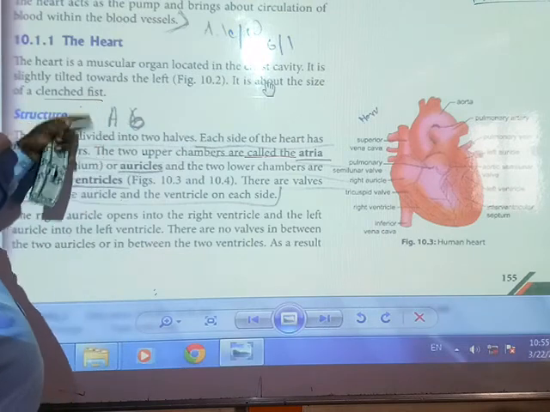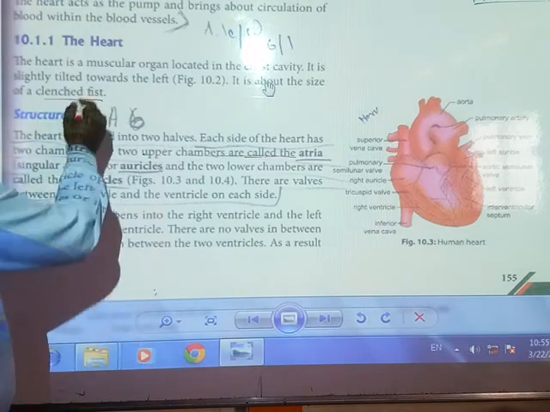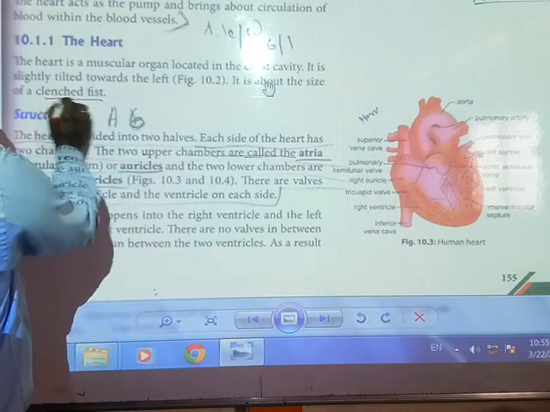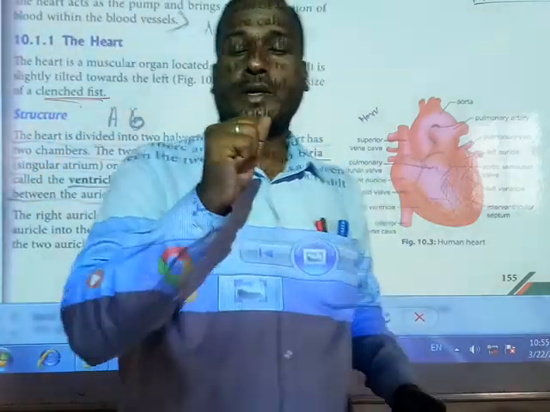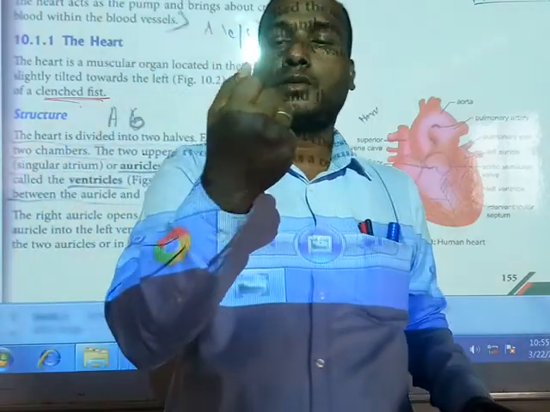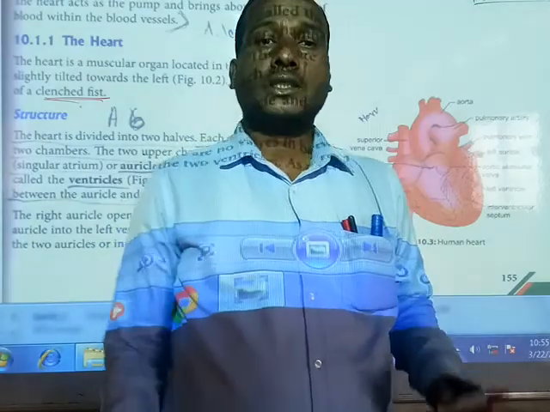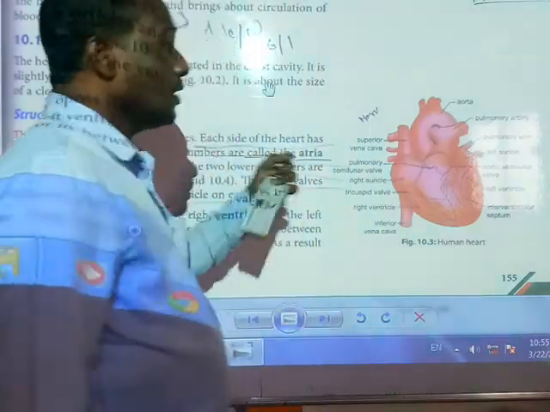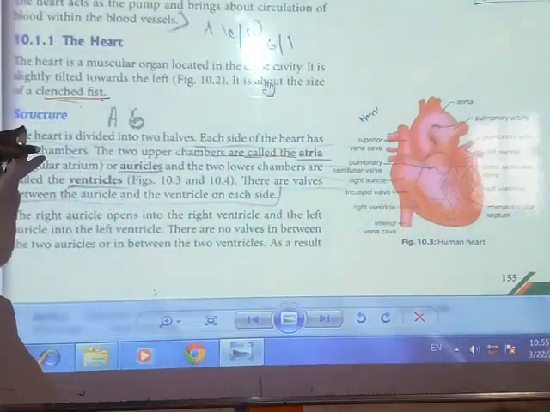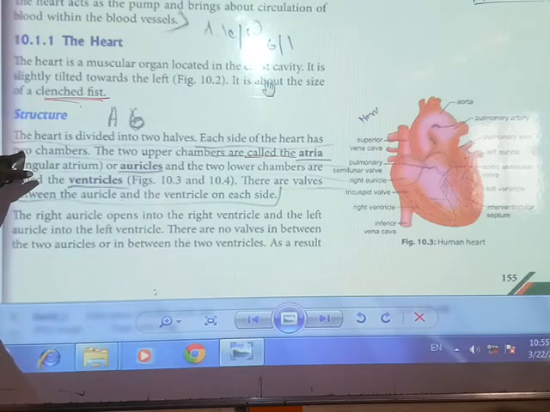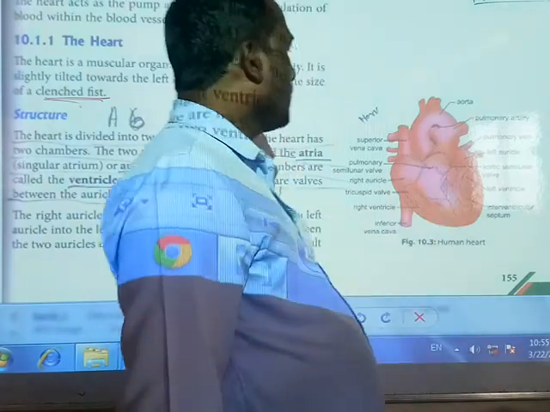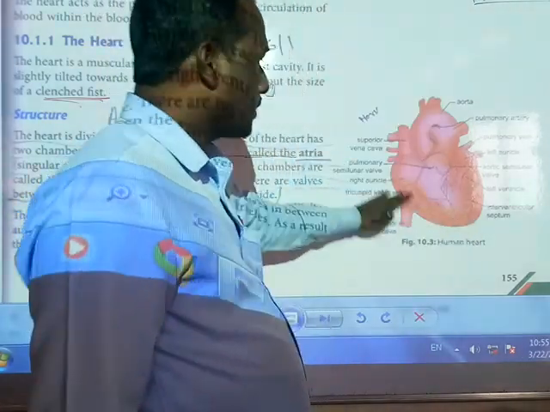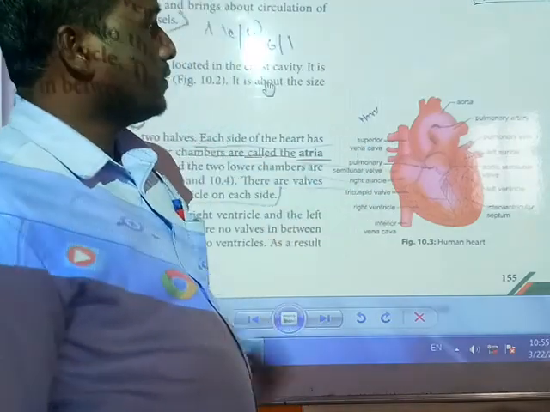Clenched fist means, if you close your palm against your chest, this is the shape and size of your heart. Now we will study the structure. You can see in your textbook the structure of the human heart and its different organs. What are the different parts of our heart? It has already been given.